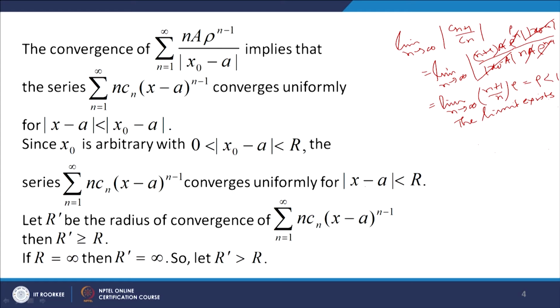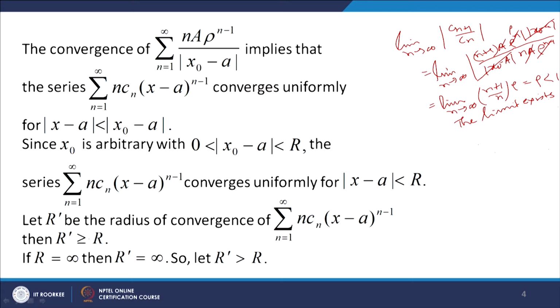Now, when this differentiated series converges uniformly for mod of x minus a less than r, we can say that if r dash is its radius of convergence, then r dash must be at least r. So, r dash must be greater than or equal to r. Now, if the radius of convergence r of the given series is infinity, then since r dash is greater than or equal to r, r dash is also infinity, and so r is equal to r dash, and therefore the theorem is proved. Okay. So, in the other case, let us take r dash to be greater than r.